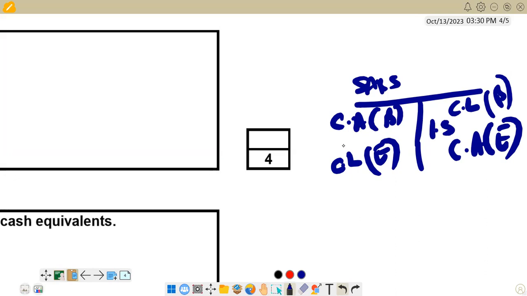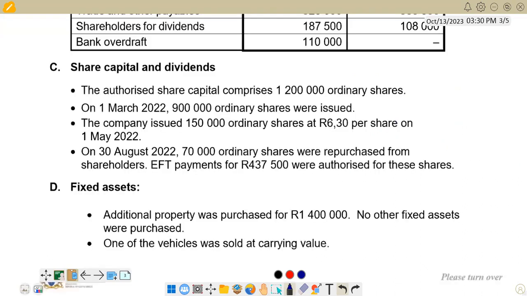So the balance, the figure that we'll be trying to find on the debit side here, should go to the bank. Remember, this is the payment of tax for the year that we want to calculate and put in the cash flow statement. In the cash flow statement we enter the actual movement of cash, so we debit the SARS income tax account and credit the bank account. We are going to follow that as we try to find the figure for income tax that was paid for the year.